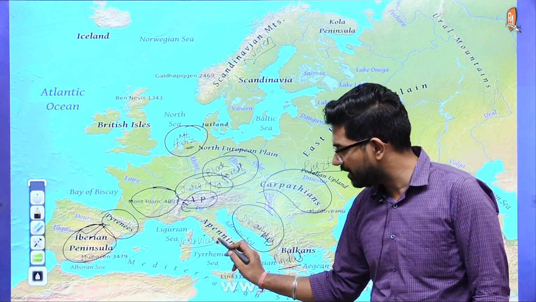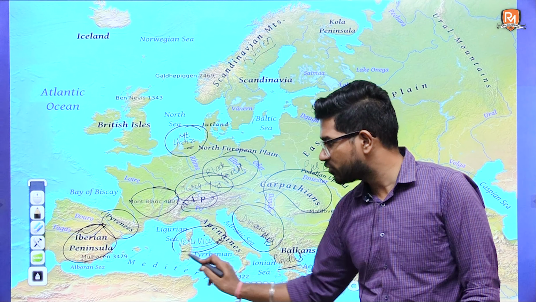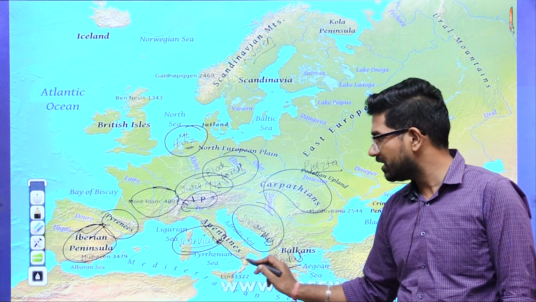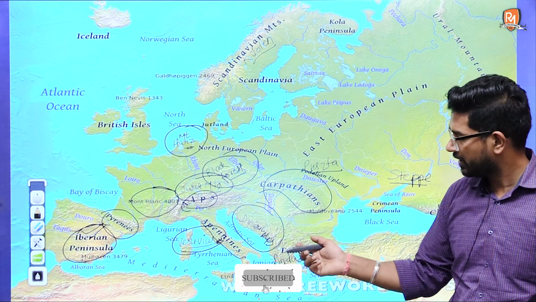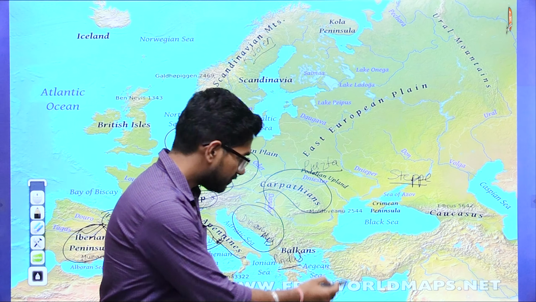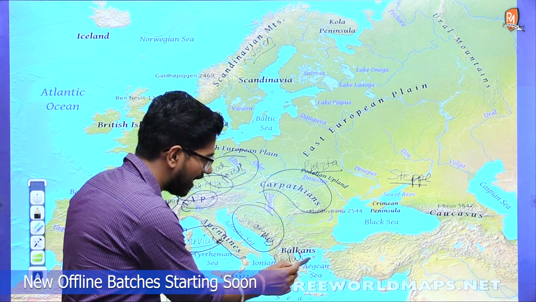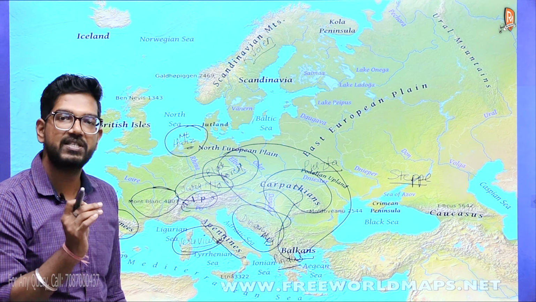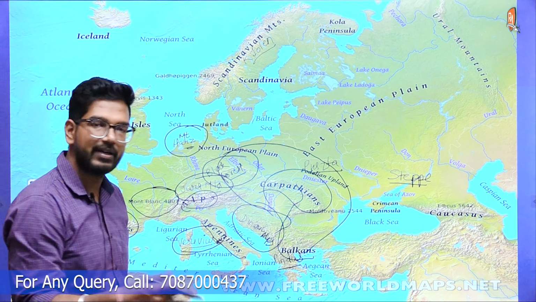Here in Italy you find another mountain, that is Mount Vesuvius, and in this part, this particular mountain range is known as the Apennines. Sorry if I have pronounced this wrong. And if you find this particular part of the world, these countries are known as Balkan countries. We will be discussing them also in later classes.